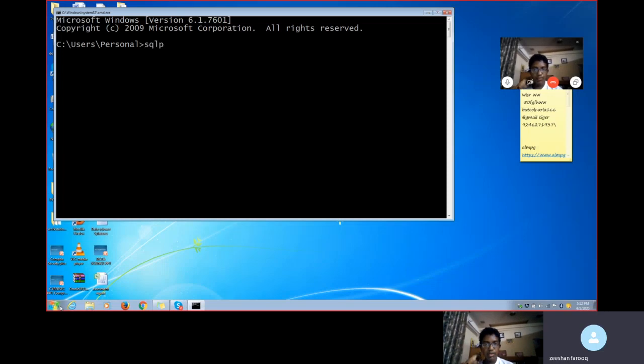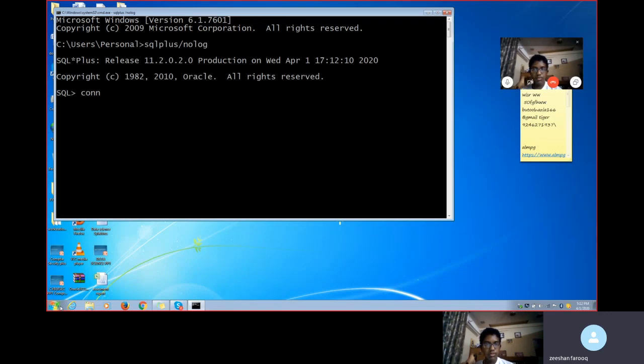Slash prolog. Okay, connect sys as sysdba, system. Now you see here I have already connected. I wanted to create a different user. How will I try to create a different user? First thing, what exactly do I have to do now? I have to create a user. How will I create a user here?